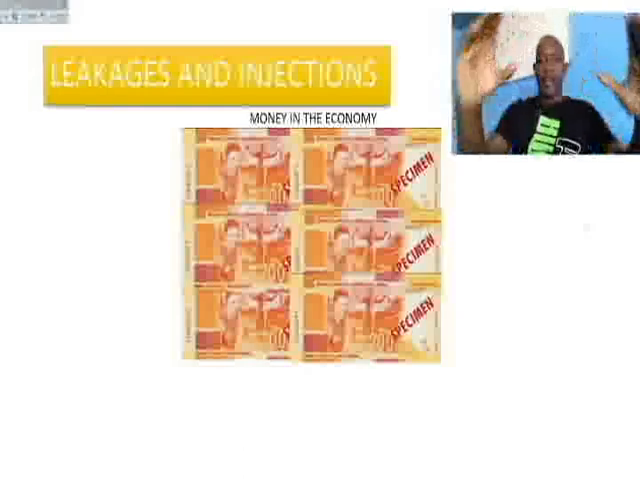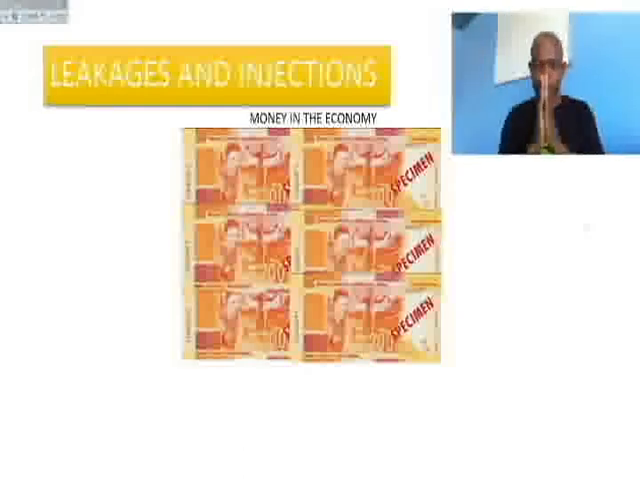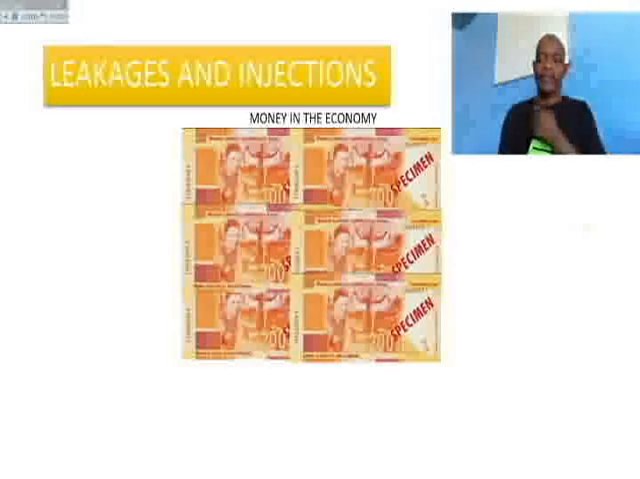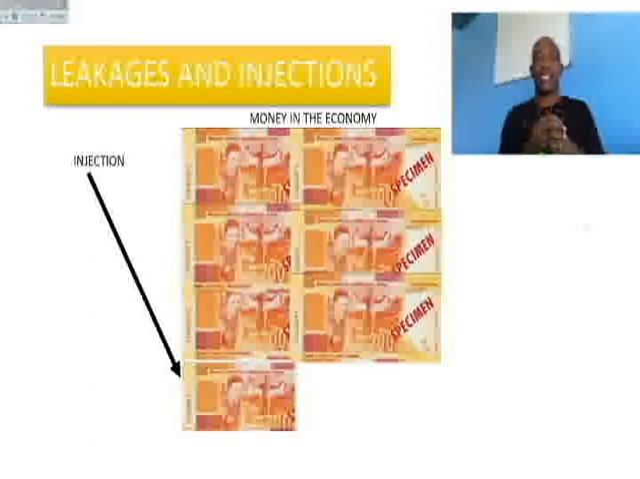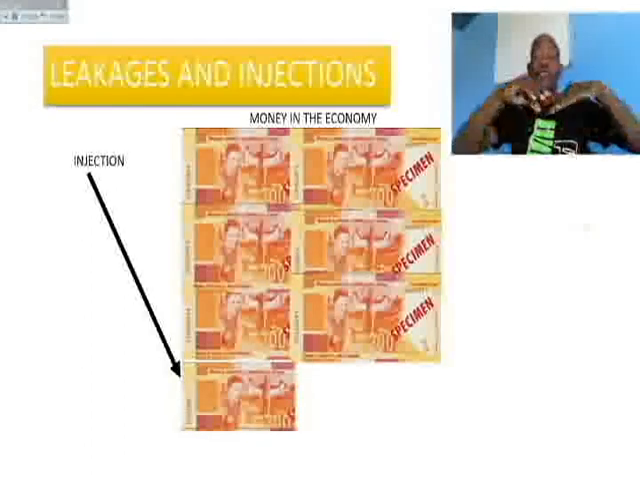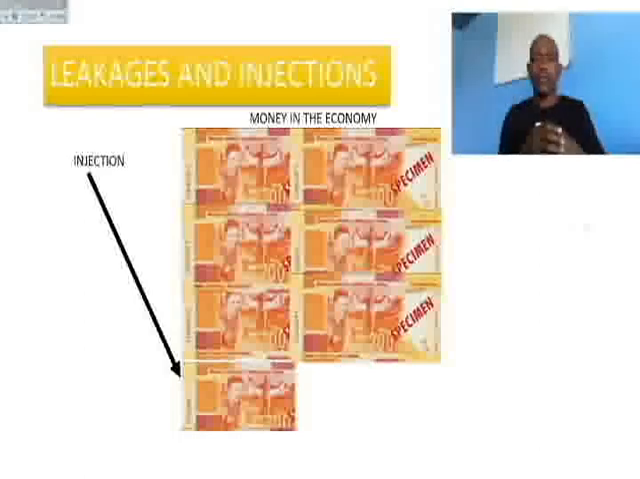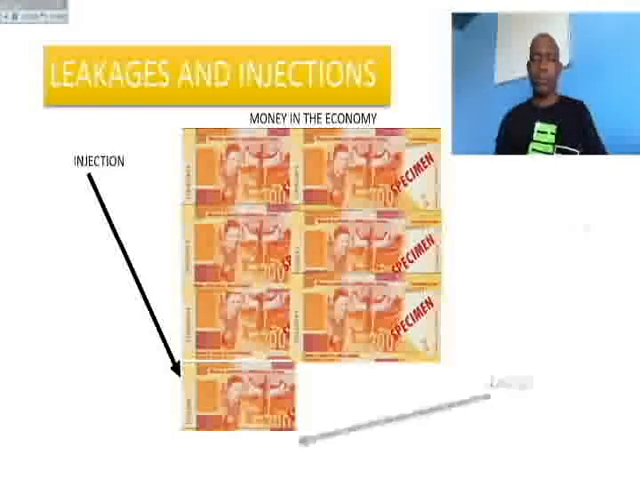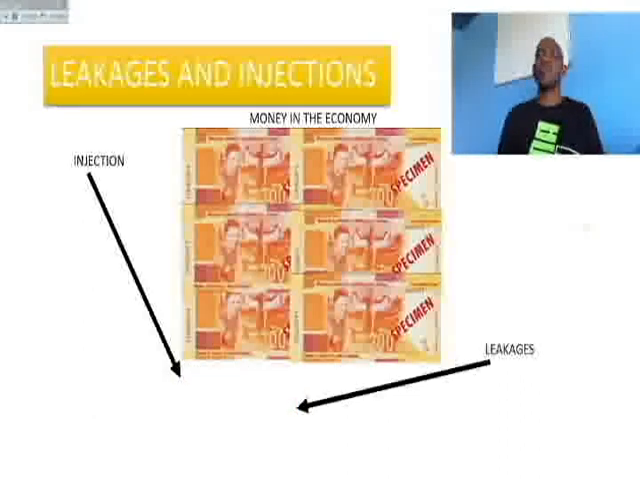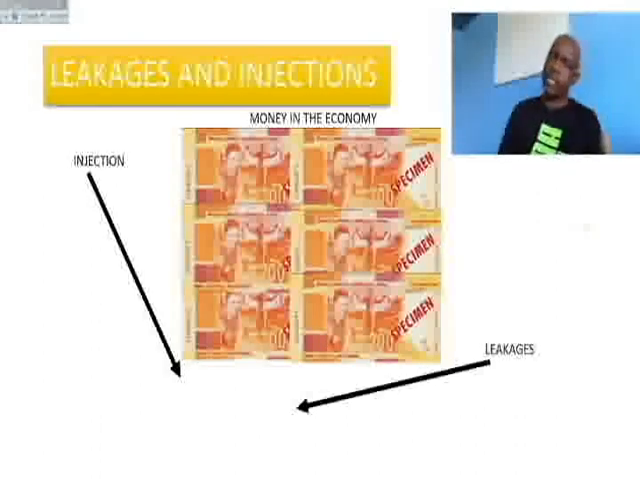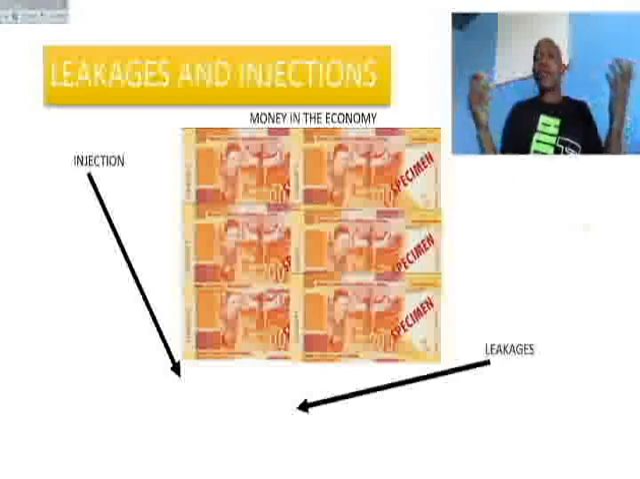Now, this is the money that is in the economy. We have 1,200. Our economy is very, very small. This is an example anyway, right? There is an injection of 200, meaning to say we now have 1,400 in the economy. But then there is also a leakage of 200 rand. So the economy is back in equilibrium. The money that went in and the money that went out is equal. Okay.